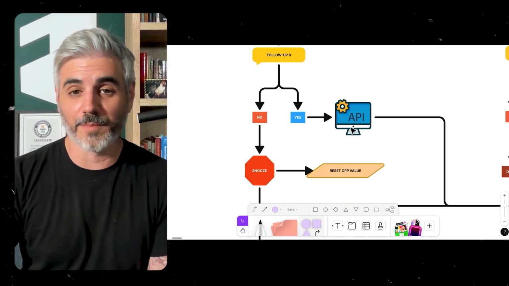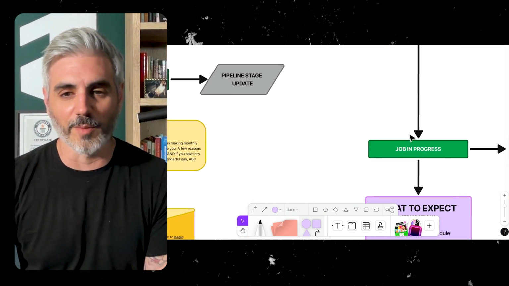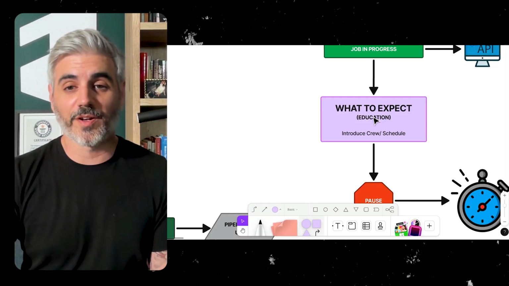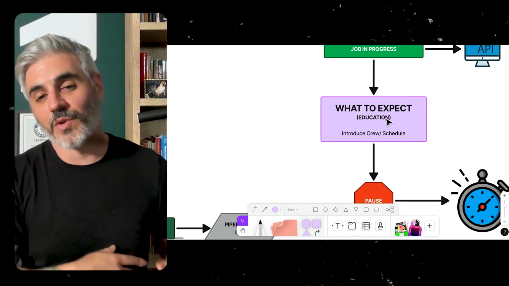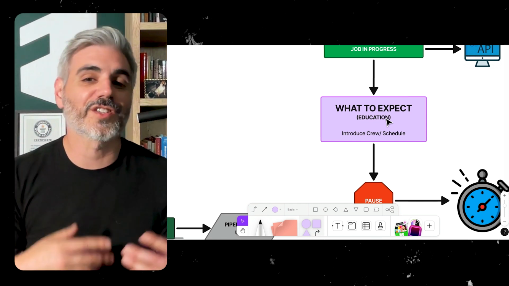If they say yes to the job, the API triggers that there is a job in progress. Congratulations, you made some money. If we can, we'll put in this what to expect. What's going to happen? We're going to introduce the crew. We're going to let them know what the schedule is going to be like.